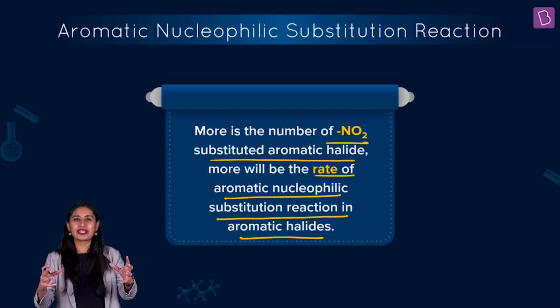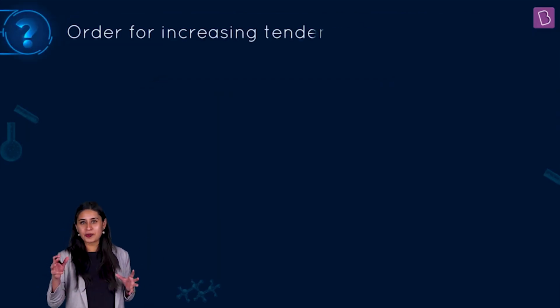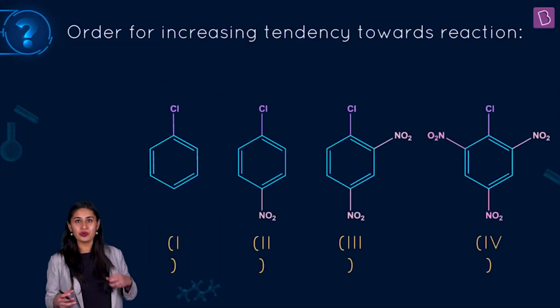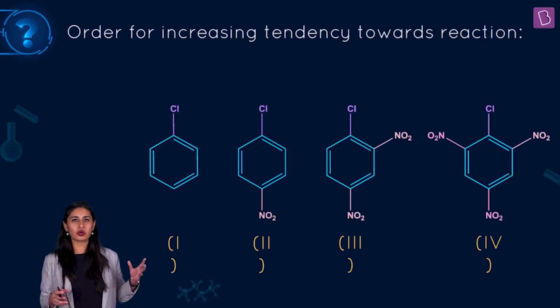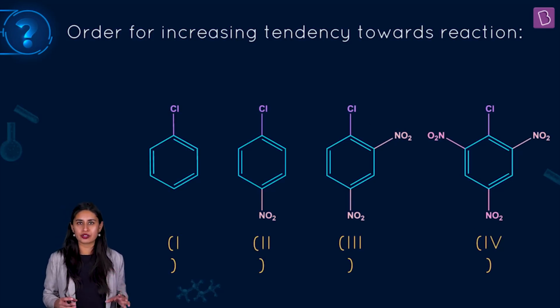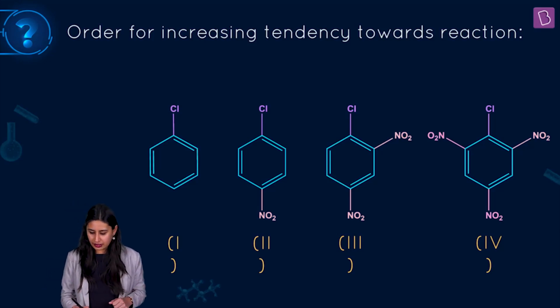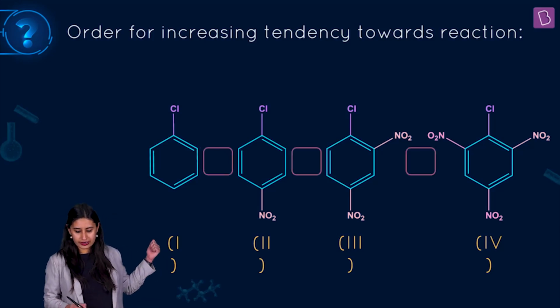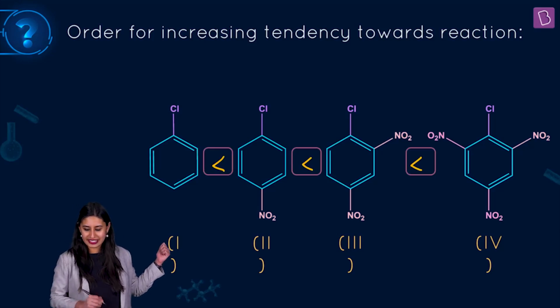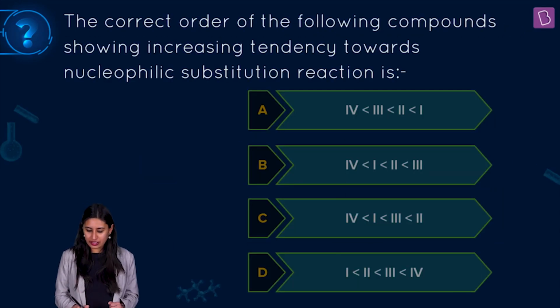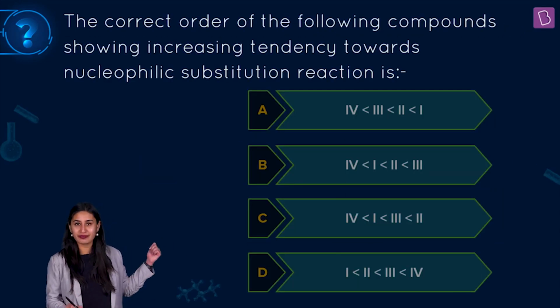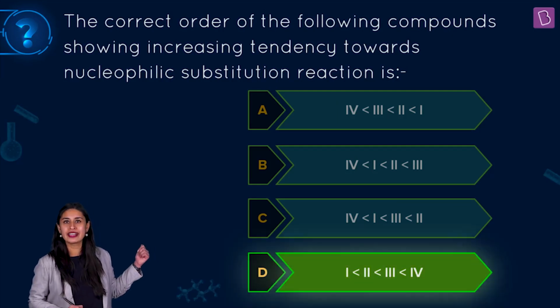So 3 nitro groups attached will be the quickest as compared to 2 nitro groups attached, and then 2 will be more than 1, and just chlorobenzene will be least reactive towards this nucleophilic substitution reaction, right? And hence the order is something that you all can easily think of. 4, then 3, then 2, then 1. That means which option? None other than option D.